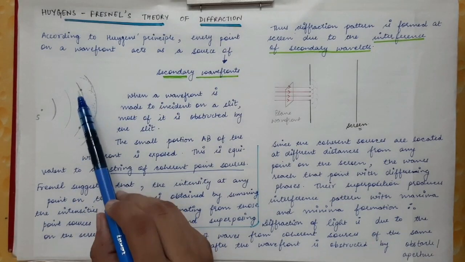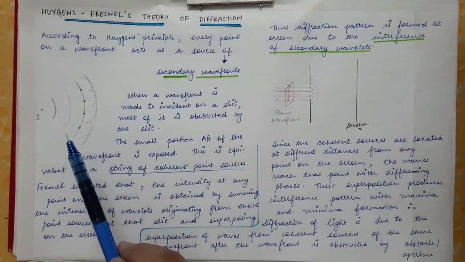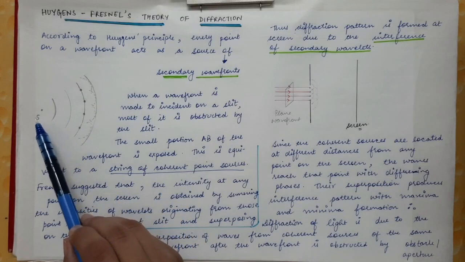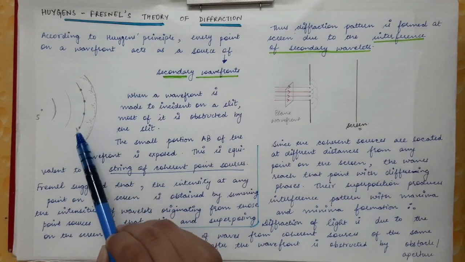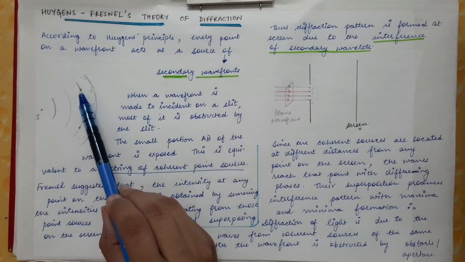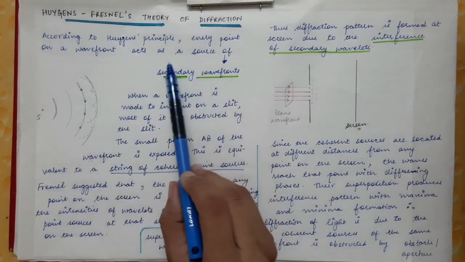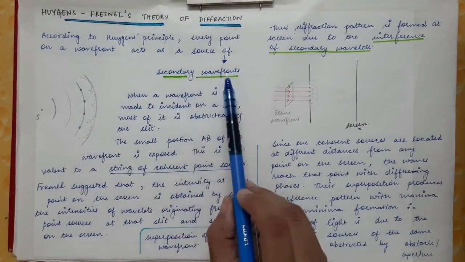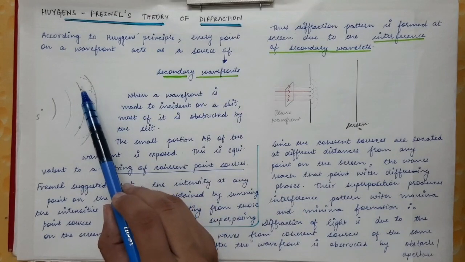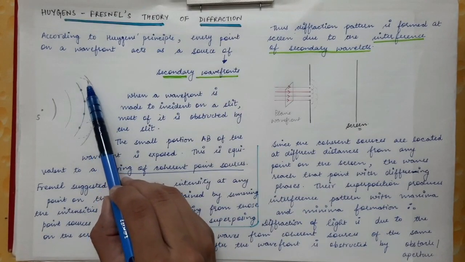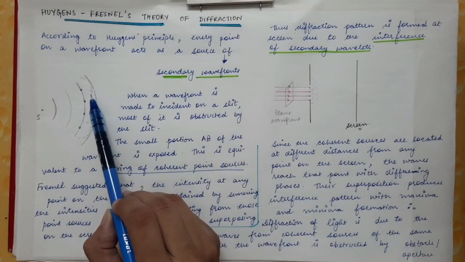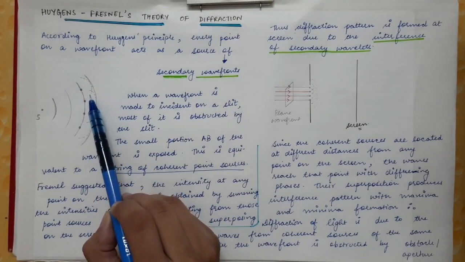Now every point on this wavefront, so here I have drawn 4 points. This is the actual source capital S, and we have taken 4 points on this wavefront. Every point on this wavefront will act as a source of secondary wavefront. So this point will also emit wavefront in the forward direction. It will emit a wavefront that will be in spherical shape, which is shown by dotted line.